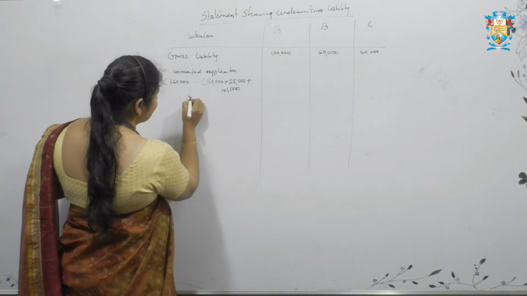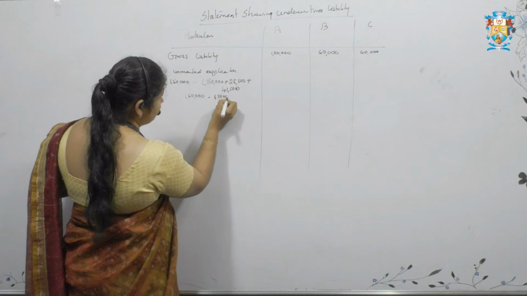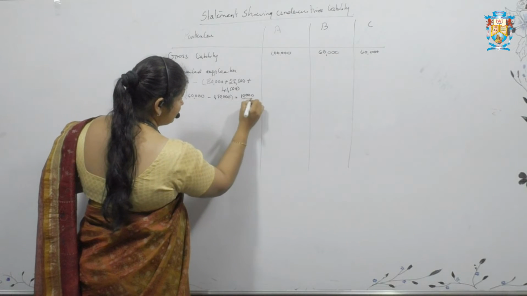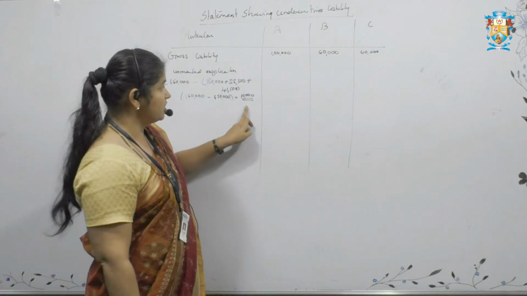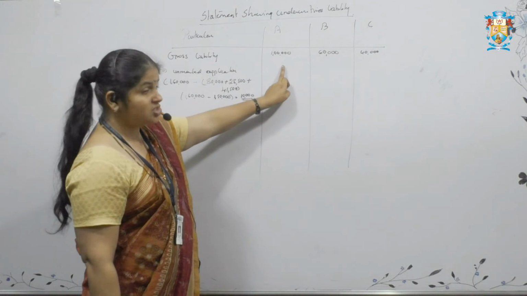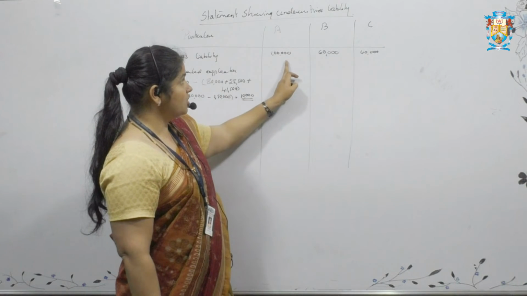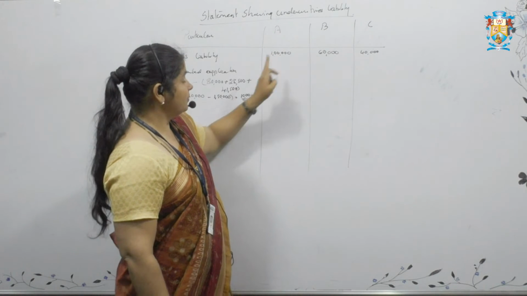So it is 1,60,000 minus 1,50,000. Without any name, the organization has received 10,000 applications. This 10,000 is known as unmarked applications. This 10,000 should be distributed to A, B and C in their ratio. For that, you have to calculate the ratio.